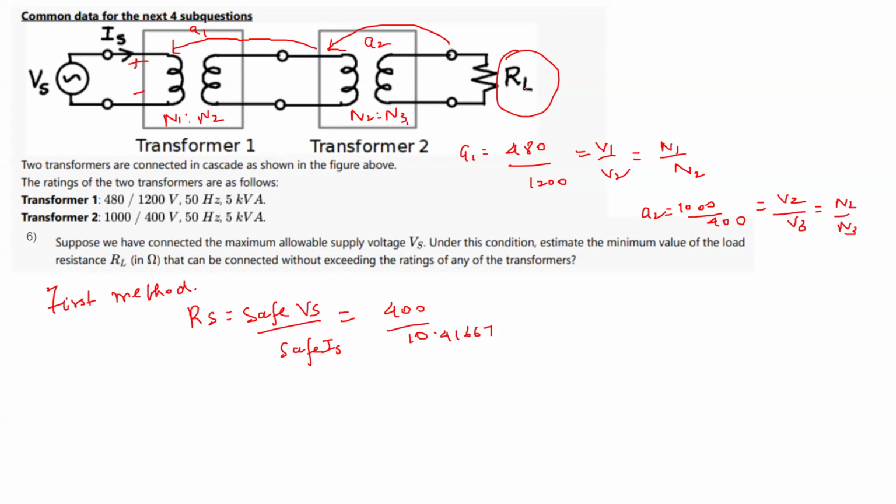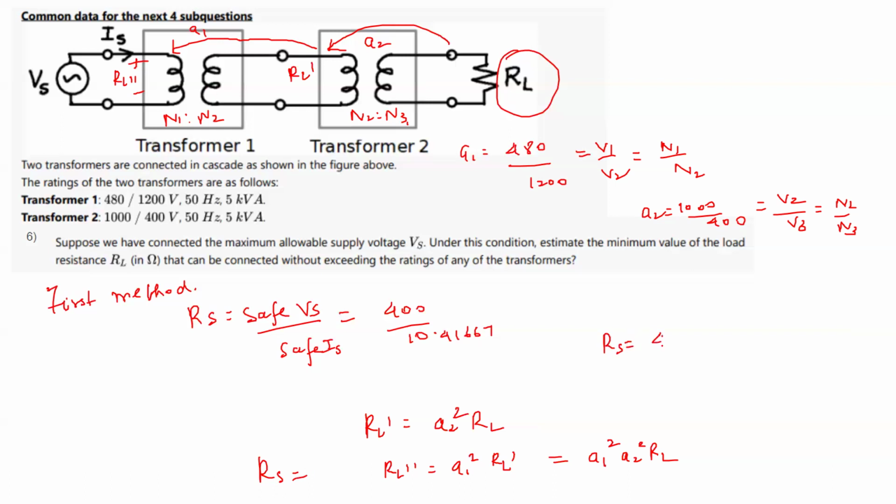So how can we transfer this RL? If I transfer this RL here, on this side RL dash will come out to be a2 square RL. You can see this in the previous discussion. Now if I transfer this RL dash again, which is RL double dash, it will be a1 square RL dash, which is a1 square a2 square RL. This RL double dash should be equal to RS. So RS becomes a1 square a2 square RL.